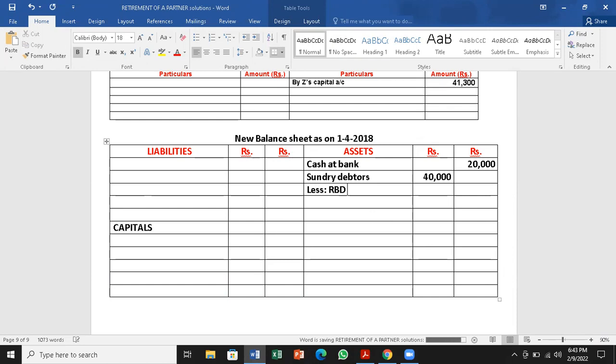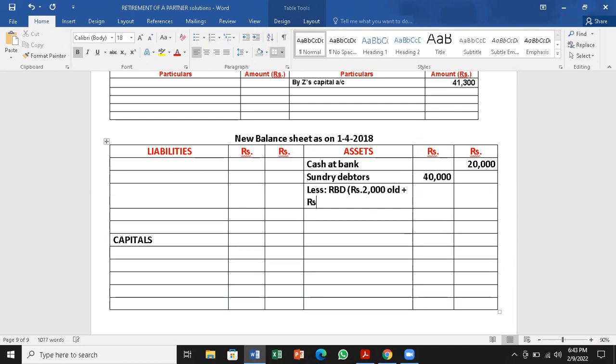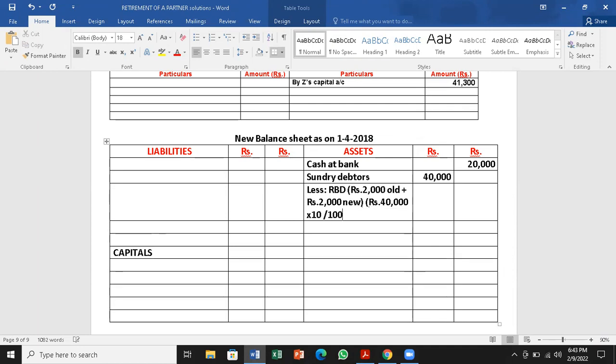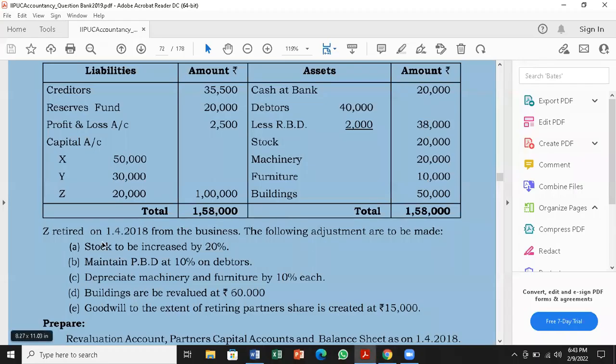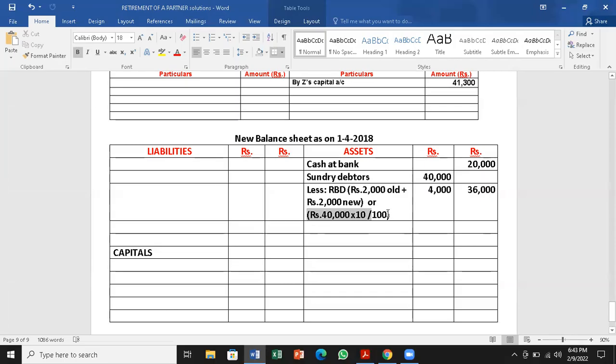Less, we have RBD, rupees 2,000 old plus rupees 2,000 new, or you can take it as 10% of the 40,000, that is going to be 4,000. So the outer column will be 36,000. You can use any method. Remember, they told us it has to be maintained at 10%. Remember, maintain PBD at 10% on debtors. So I have done that calculation of 10%. That is 10% of 40,000, which is 4,000 only.